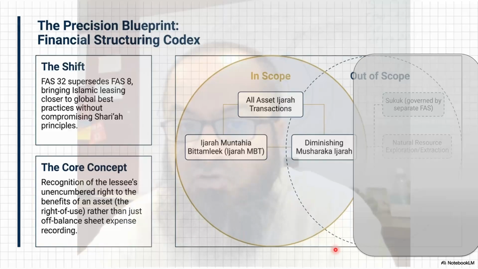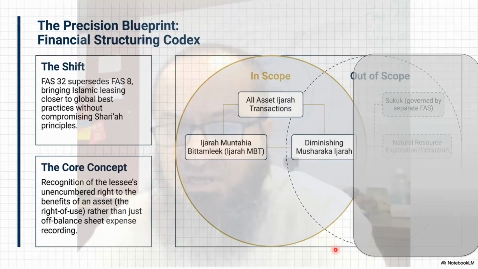All Ijarah items, including the Ijarah Muntahiya Bittamlik, which is Ijarah that eventually results in a change of ownership. Bittamlik means the ownership changes, right? So that's a finance lease, a capital lease. It means we have taken an asset on Ijarah, a Sharia-compliant lease, from the bank. But after a certain period of time, there is a promise on the side of one party that the asset will be transferred to our name, right?